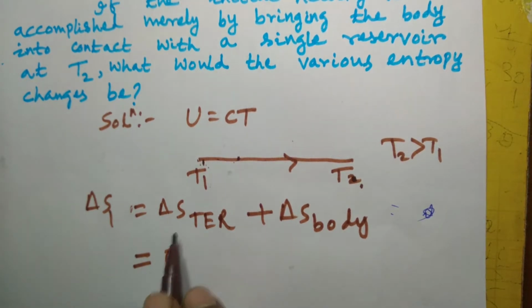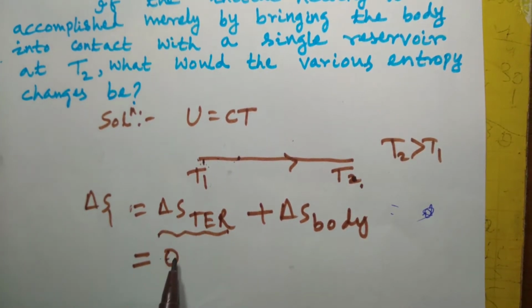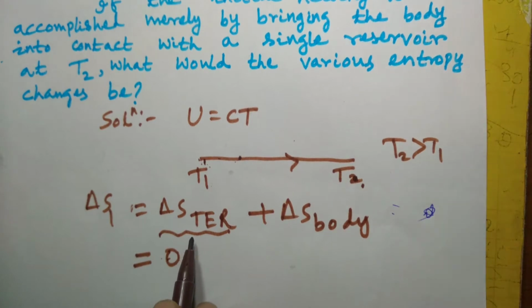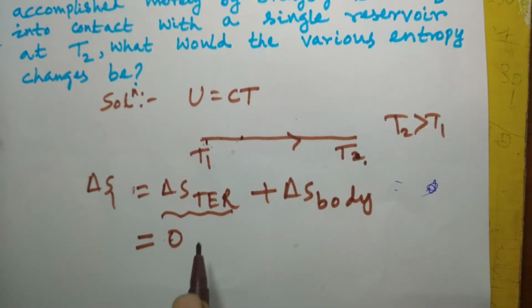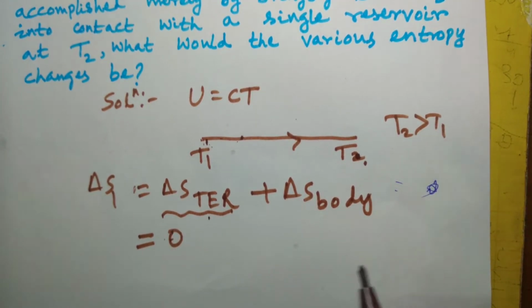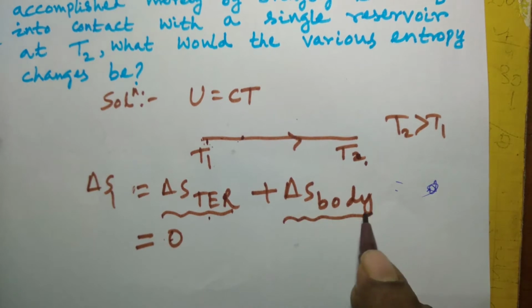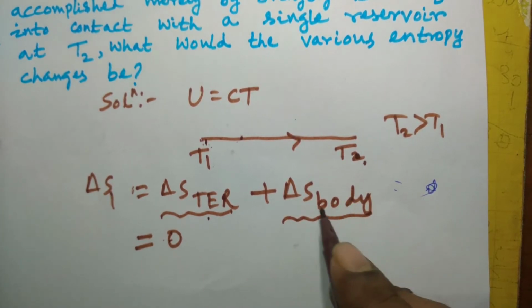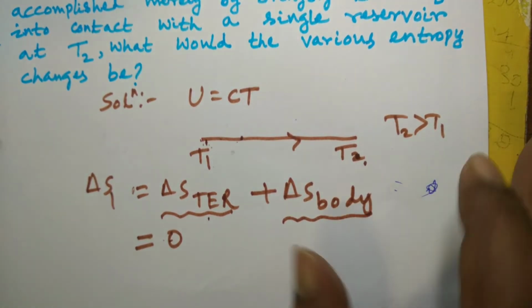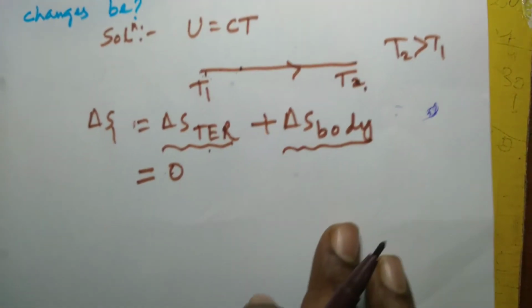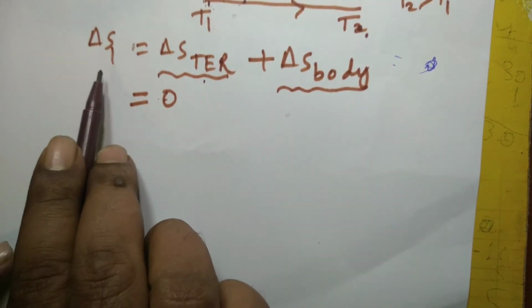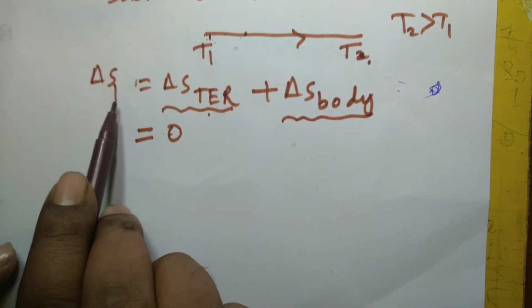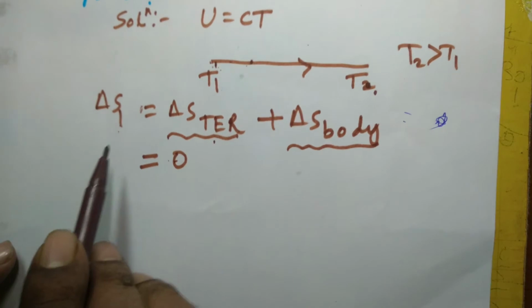So in that case, no entropy change will take place, because that is a reversible heat transfer process. So there will be no change in entropy. So delta S reservoir will be 0 and delta S body will also be 0. In fact, that is a reversible heating process. So delta S universe, in fact, for a reversible case is 0.